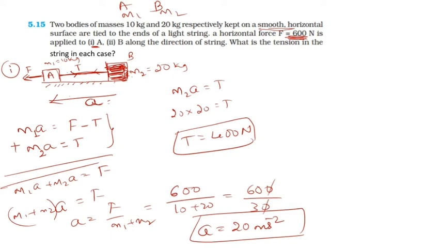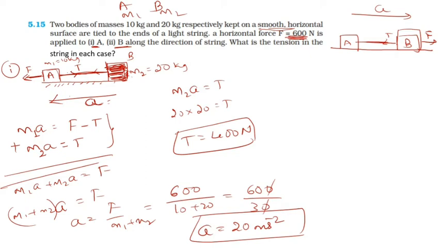Okay. So for the second case, if the force is applied on B, what happens? See the diagram. So this is the A body, and this is the B body having the larger mass. This is the string between these two. If the force is applied here, and the tension develops here, and all that system moves with the acceleration A.